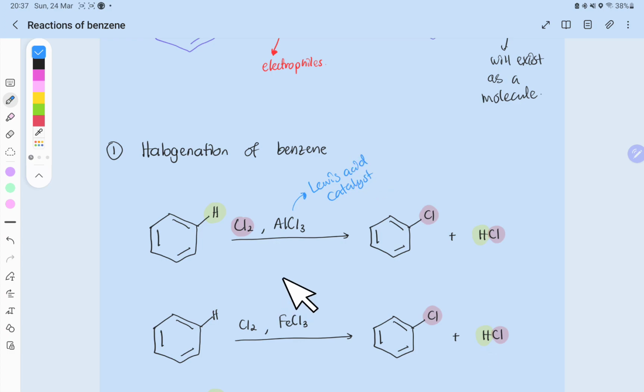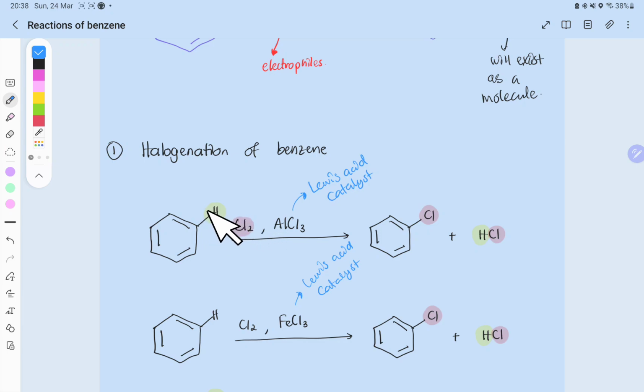Okay, so in the first reaction, kita nak substitutekan Cl dengan hydrogen ni. Okay, so kita nak substitute the hydrogen with the Cl.